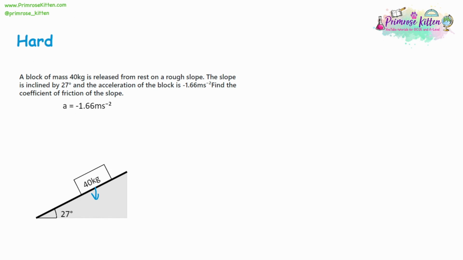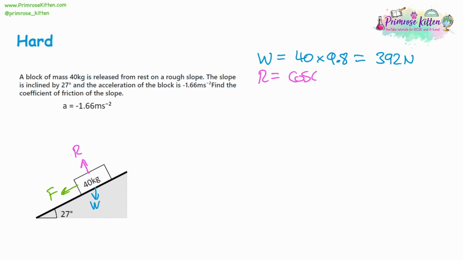So again, identify the forces, so you know what you're working with. We've got the weight, we've got the reaction force, which will give us a friction, and we've got the force going down the slope. So find each force. The weight is equal to 40 times 9.8, and that's going to give us 392 newtons. The reaction force is going to be the cosine of the angle multiplied by the weight, and that's going to give us 349.275 to 3 decimal places.